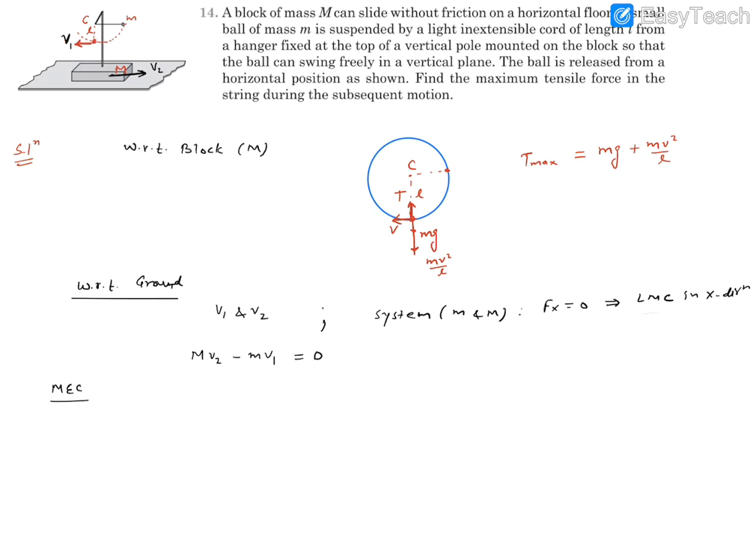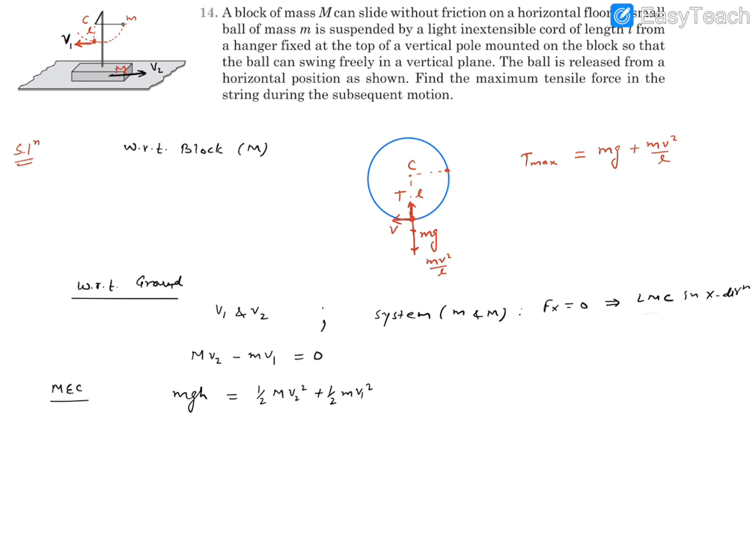Mechanical energy conservation will say this mgh gravitational potential energy went into the kinetic energy, and that kinetic energy involved half capital M V2 square plus half small m V1 square. Now these two equations are very important for us. By solving these two equations we can find V1 and V2, then we can find V, then we can find tensile force. This is how we can solve the question.